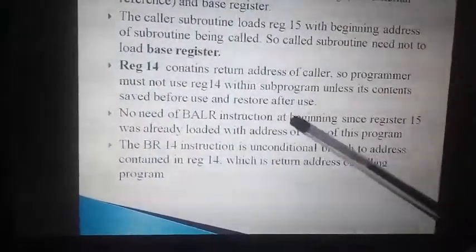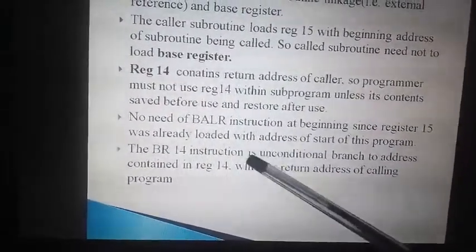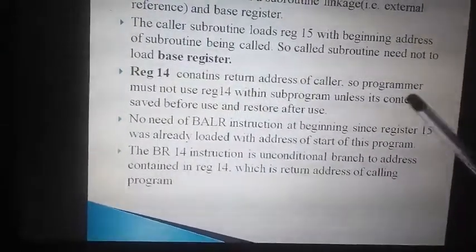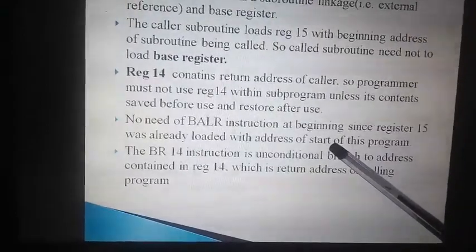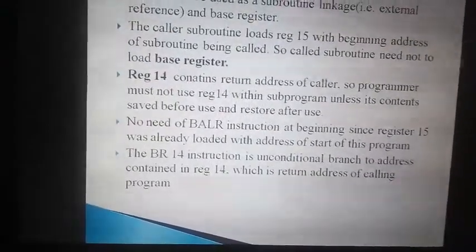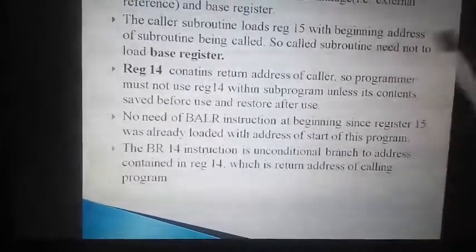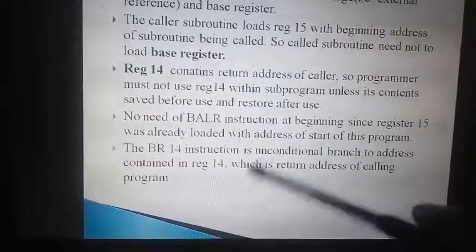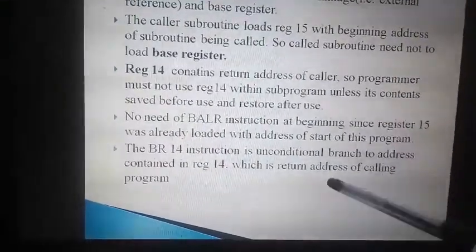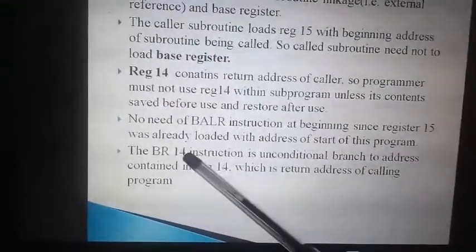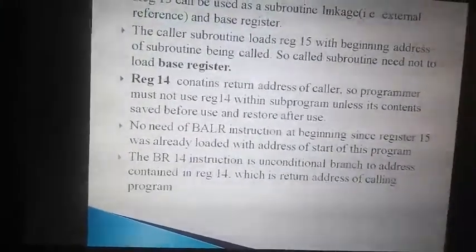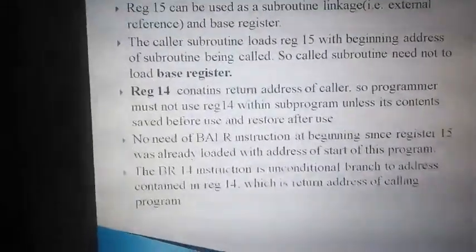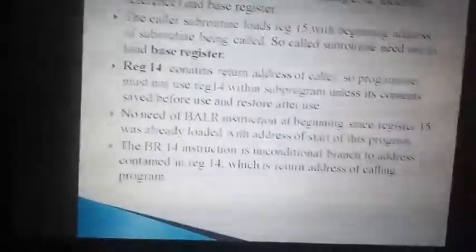Clear? Again, here in the BALR statement, register 15 was already stored with the start address of the subroutine function. So explicitly there is no need of loading the base registers. Clear? And here BR is unconditional. The BR 14 statement is an unconditional branch. After execution, whatever the content in register 14, it will return there. So 14 is a mandatory thing we have used to have a return address for any function call. So 14 is used for the return address.